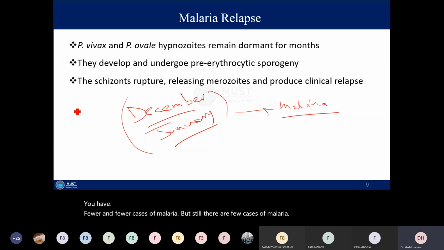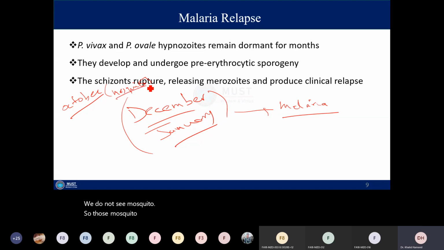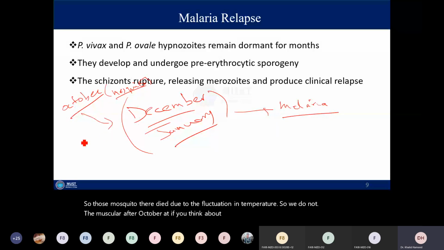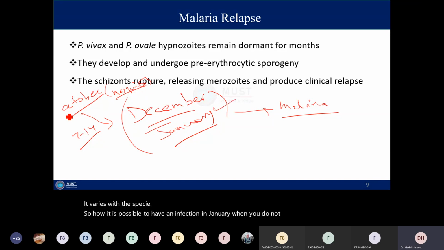Normally after October we do not see mosquitoes. Those mosquitoes die due to the fluctuation in temperature. So we do not see mosquitoes after October. And if you think about it, the incubation period is normally about 7 to 14 days. It cannot be more than that. It varies with the species. So how is it possible to have an infection in January when you do not see any mosquitoes since October?